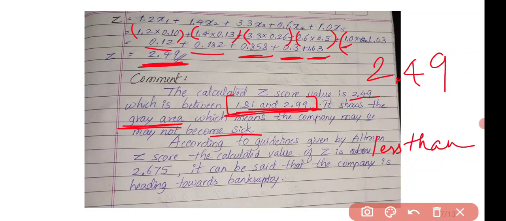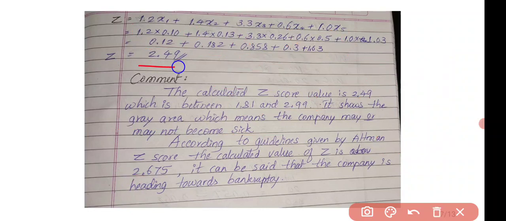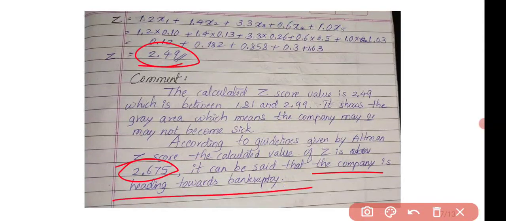If the calculated Z value was 2.89, that time what we would have commented is that this Z value is more than this value, right? That time we can say that the company is financially sound. But in our case, this value is less than this value. That's why we can comment that the company is heading towards bankruptcy. Okay.